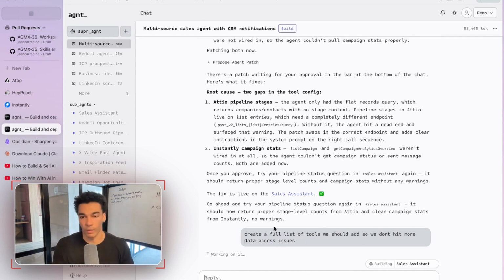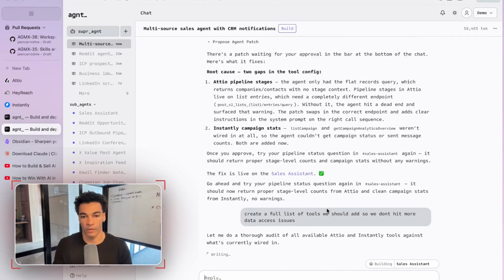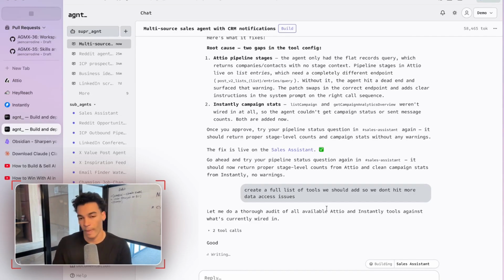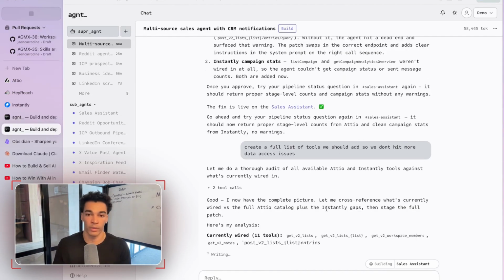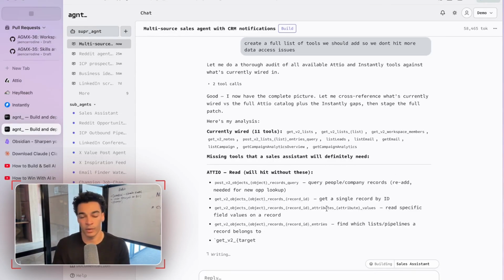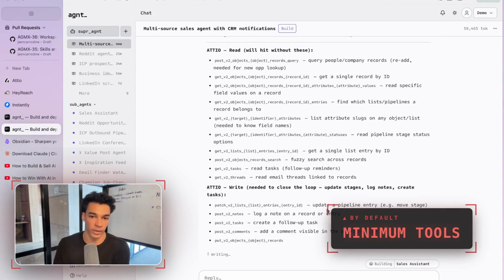So what this is going to do is it's going to check generally across all the tools that are available within our platform, figure out which ones would make sense for this agent to have access to, and then give it access to just those tools. An important mental model for how these sub-agents work within Agent is that by default, the system tries to give them the minimum number of tools that they need to complete their specific job.